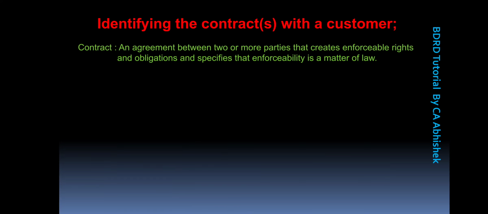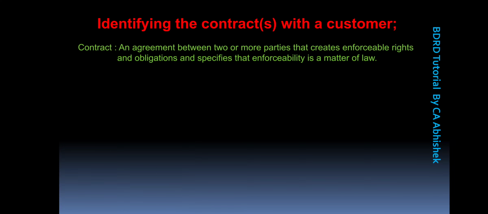So enforceability is a matter of law. The definition is an agreement between two or more parties that creates enforceable rights, and these enforceable rights are for both the parties. Suppose, in scenario one, the customer is unable to take the goods or obtain the service, then the aggrieved party must have some right to compensation, and vice versa.